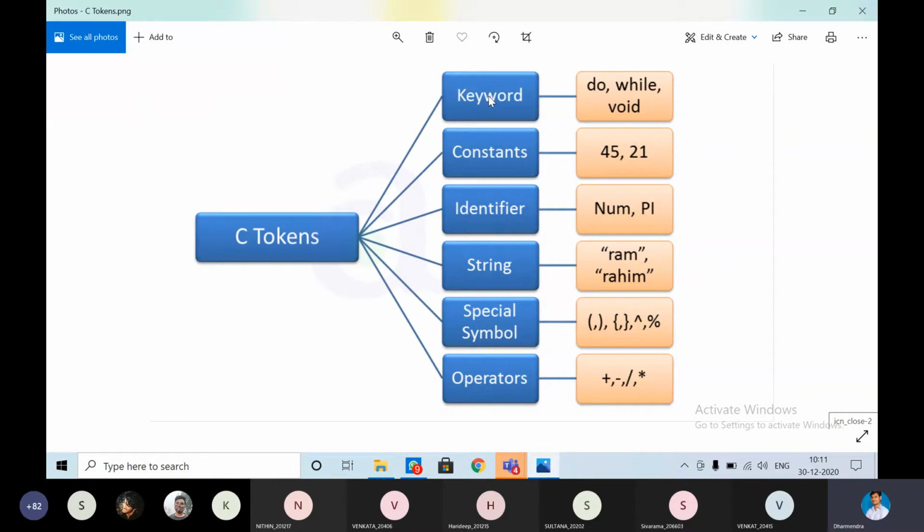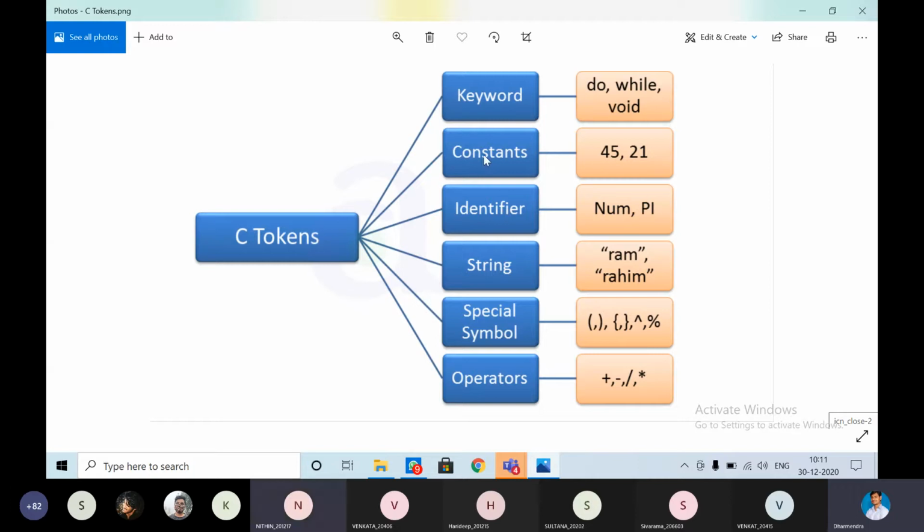While writing the code, some editors show a color difference. In Turbo C also we can see a different color for the keywords. And we have seen the constants. Literal constants and coding constants.